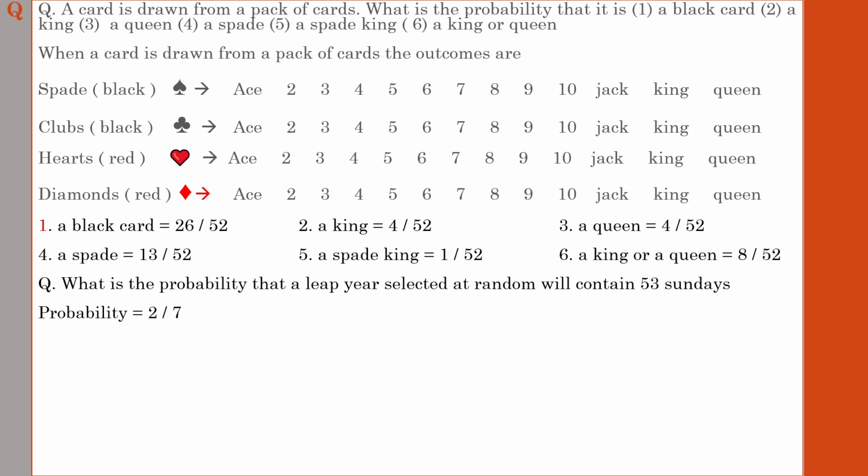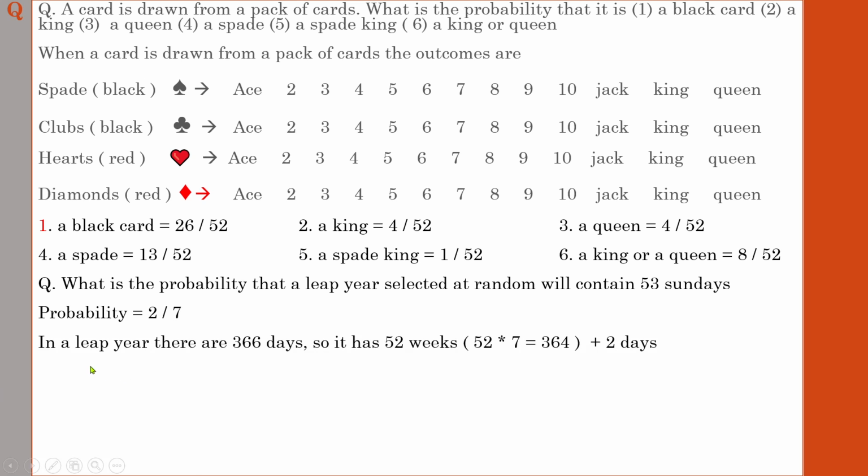So the probability of getting 53 Sundays in a leap year is 2 by 7. We will go to the computation part. It's very easy. We know that in a leap year there are 366 days.